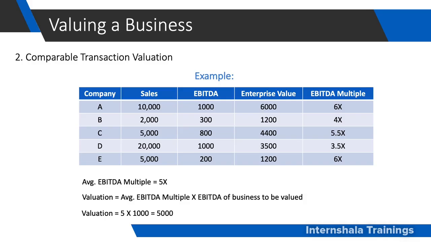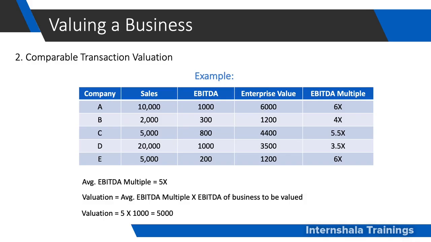Therefore, in this case, we can use comparable transaction valuation since all these 5 companies are within the same industry and they offer a similar product. To implement this, we need to use the sales data, the EBITDA of these companies. We also need to see how much these companies are worth, what is their valuation. Using these 3, we can do comparable transaction valuation.